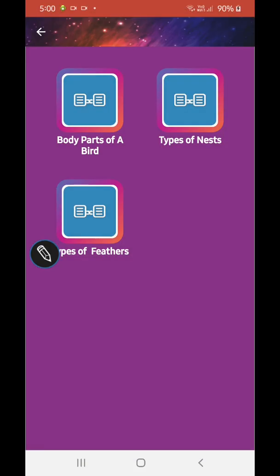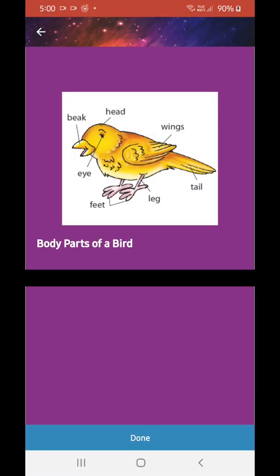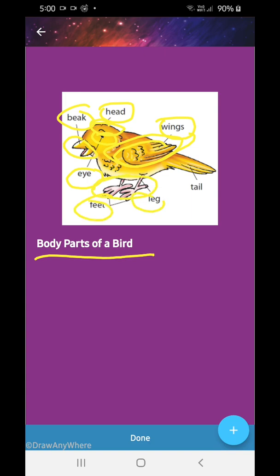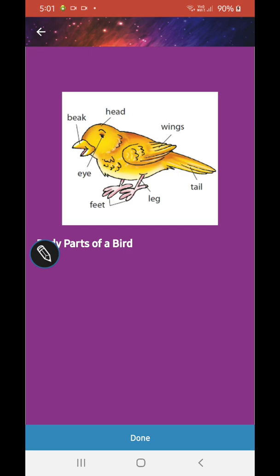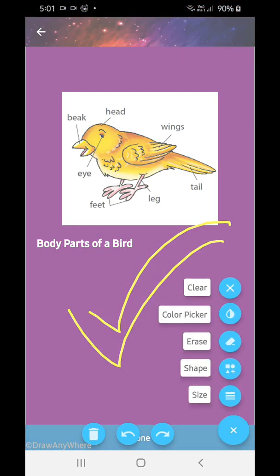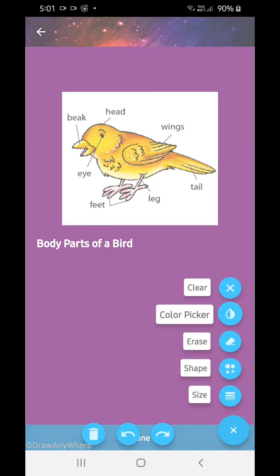Now, body parts of a bird. See, this is the beak. This is the head. And this is the wings. This is the eye. This is the 2 feet. This is the leg. This is the tail. Okay. Please mug up this one. Screenshot this one.